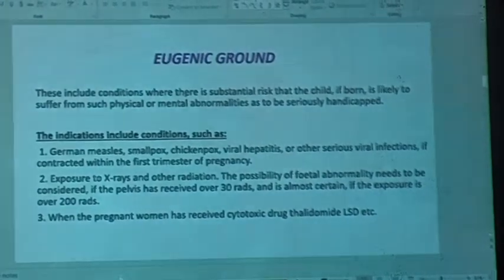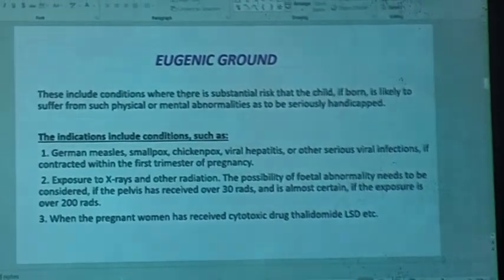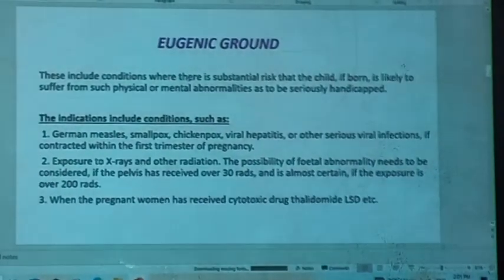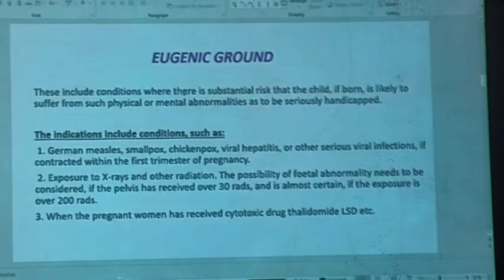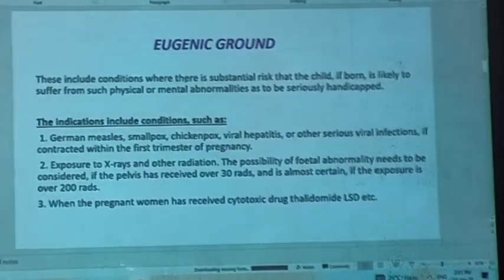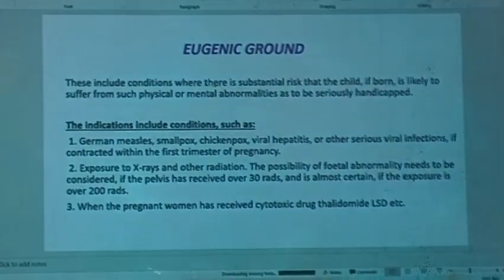Eugenic ground: this includes conditions where there is substantial risk that the child, if born, is likely to suffer from such physical or mental abnormalities. These conditions include German measles, smallpox, chickenpox, viral hepatitis, exposure to X-ray and other radiation, and when the pregnant woman has received cytotoxic drugs.